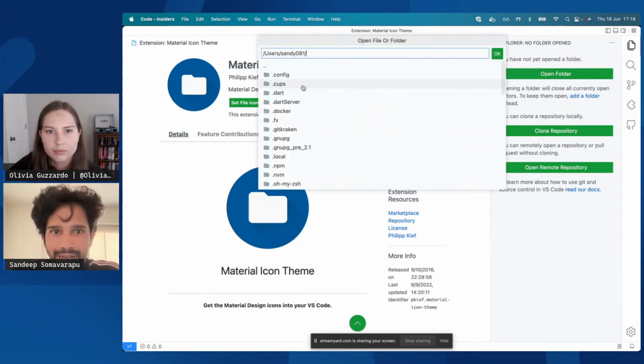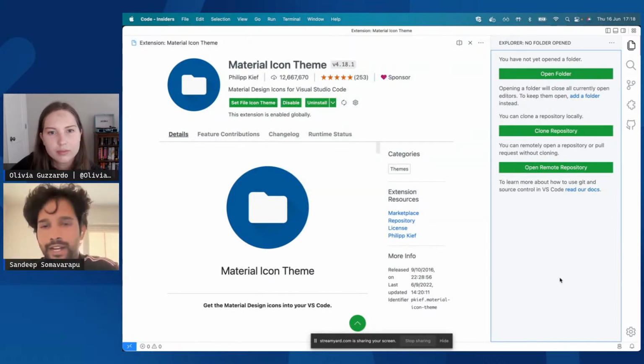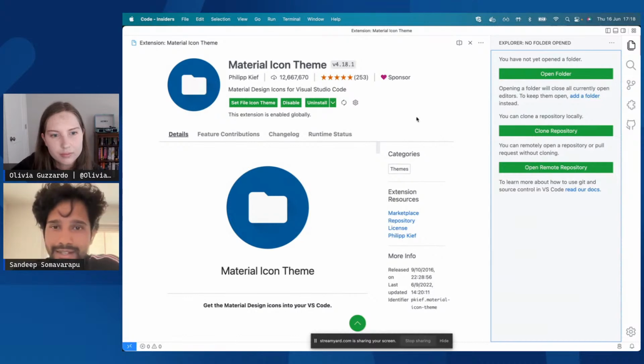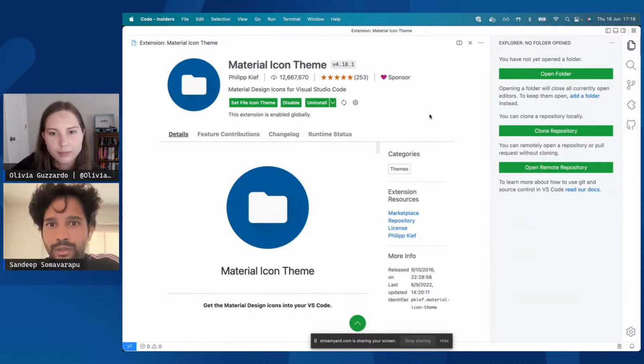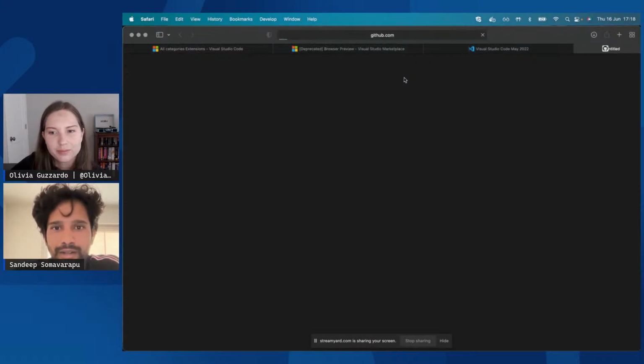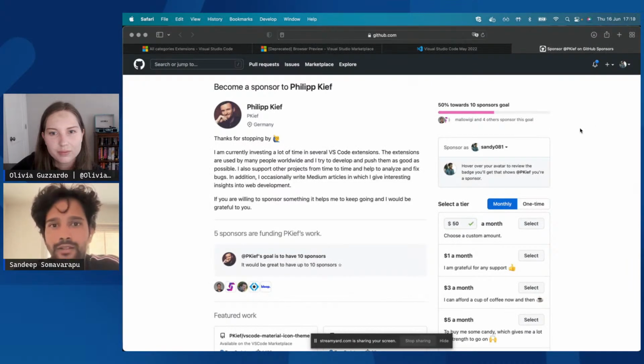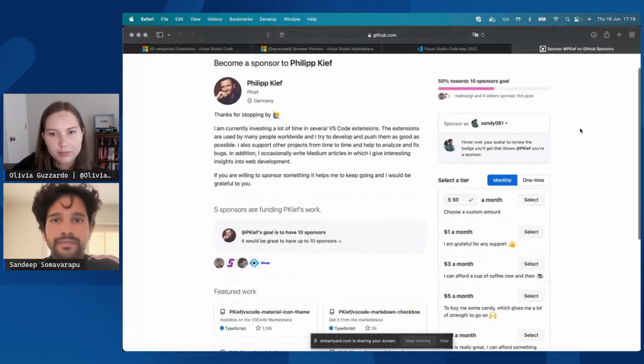Let me quickly show that. These icons, which come from the extension, are pretty cool. I've been using it for a long time, and I like this extension. This is one of my favorites. The extension author can enable sponsoring for this extension, so now I would like to go and sponsor the work this author is doing. It's pretty cool. We show the sponsoring information in the extension, and you can just click on it, and it will take you to the sponsoring site of the extension author, and you can sponsor from there.